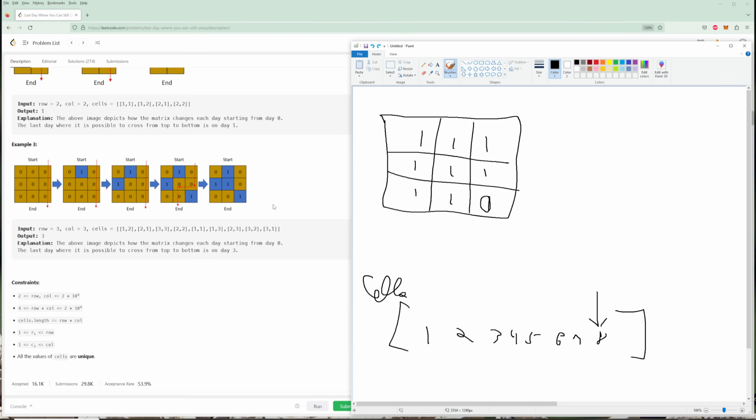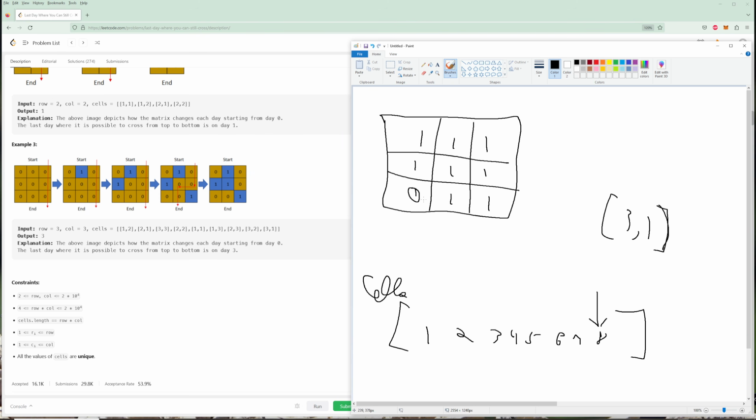So let's take this example here and let's go backwards. The last cell would be 3, 1. And remember, these are 1 indexed. So we'd go to 3, 1 and say, okay, where's 3, 1? It's row 3, column 1. It's going to be the cell right here. We're going to turn that into a 0, and we're going to connect it to every land that is near it. So right now there are no lands that are near it.